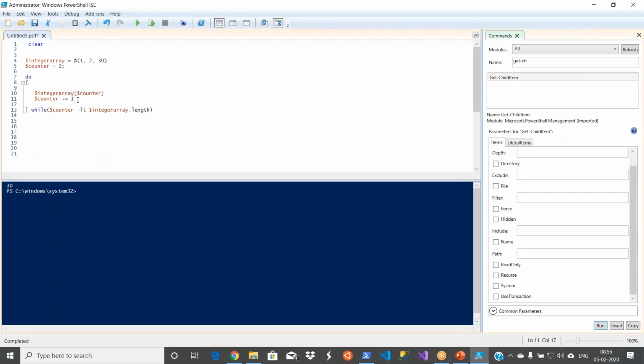basically it is incrementing the counter, right? So when I give the 2, what happens? 2 plus 1, 3, and 3 less than... So what is your length? Yeah, integer length is 3. So 3 less than 3 is false, right? But still it executed once. As I told you, it will execute at least once, even if your condition is